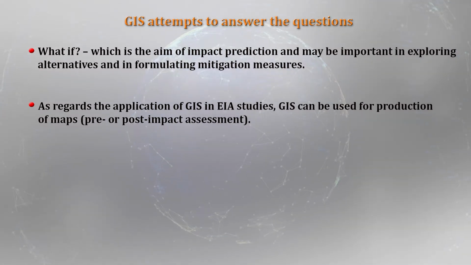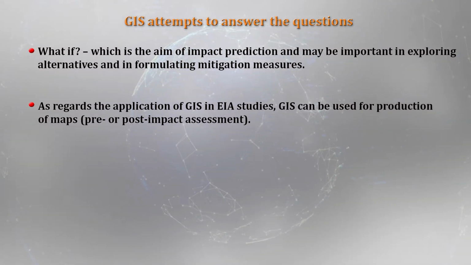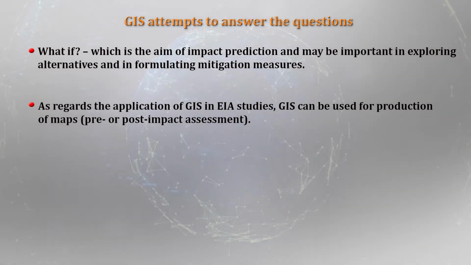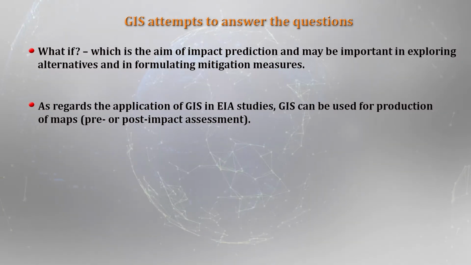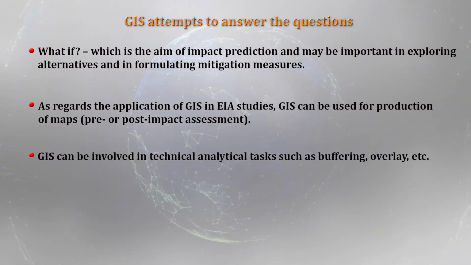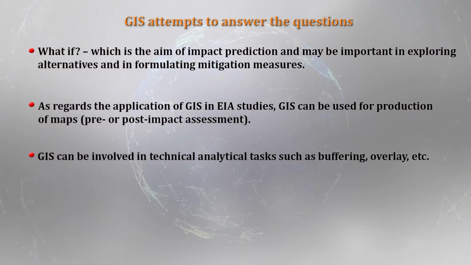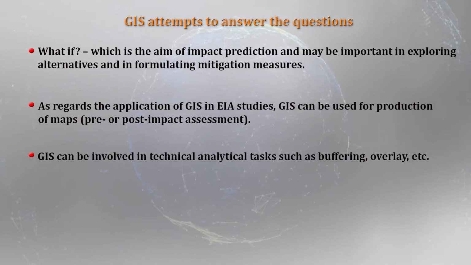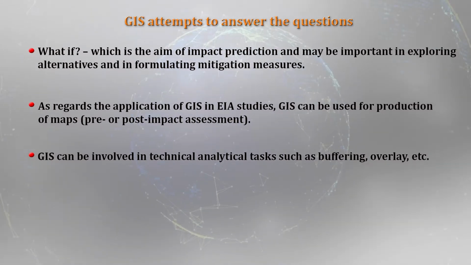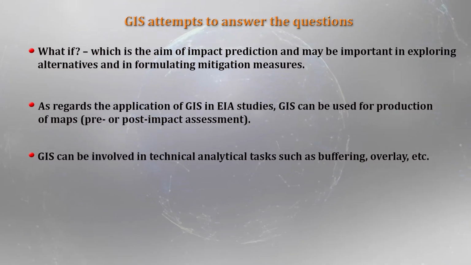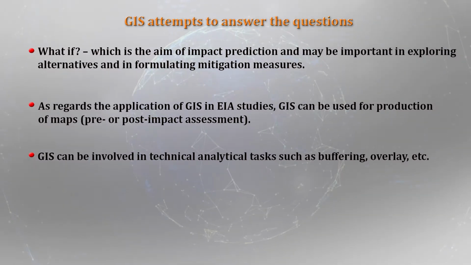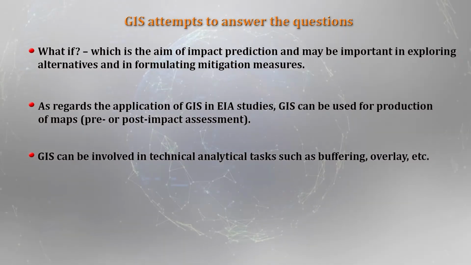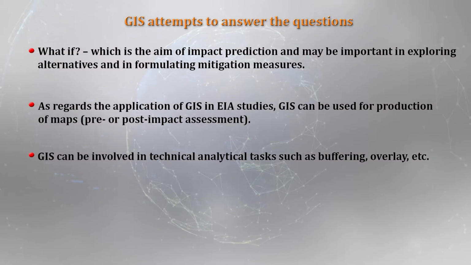And coming to the application aspect, the application of GIS in EIA studies, GIS can be used basically for the production of maps. It can be a pre-impact assessment or post-impact assessment. So, the basic thing is GIS can be used for production of maps. The next one is the technical tasks. GIS can be involved in technical analysis also, as I told you, the GIS analytical techniques like buffering, overlay and clipping. There are so many analytical techniques inbuilt in the GIS software, and they can be used for environmental impact assessment studies.